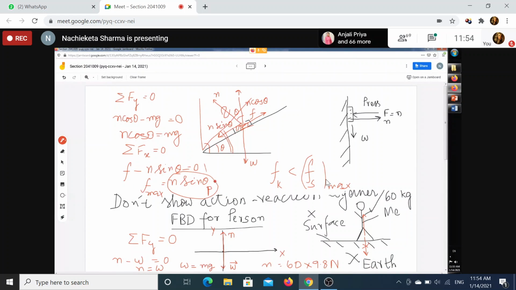Otherwise, if you give this amount of force only, the applied force and the force of kinetic friction will balance each other, and the box will slide with uniform velocity. That angle is very crucial, and it can be found out. We will do everything when I teach you friction. So that is very interesting.